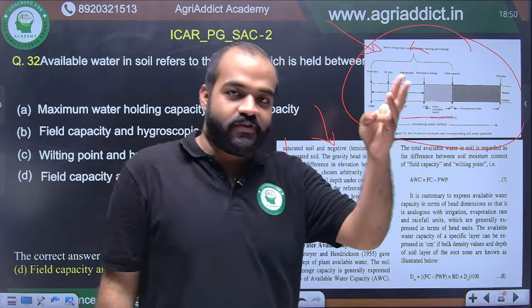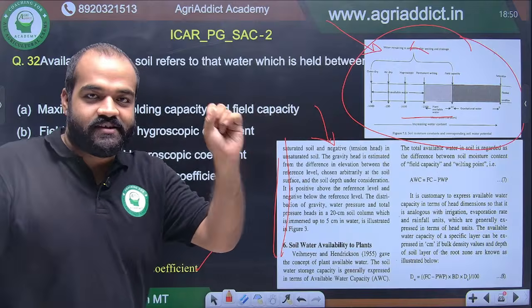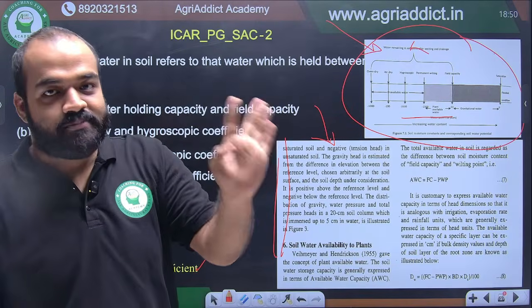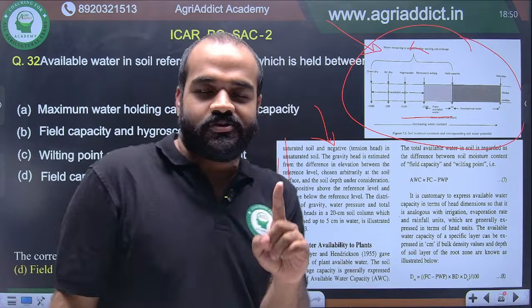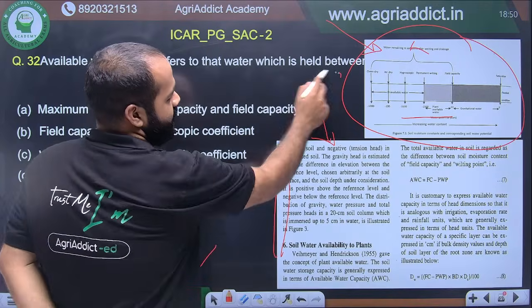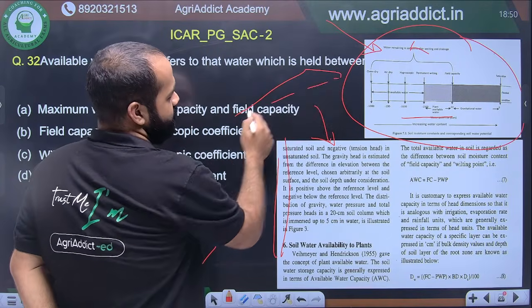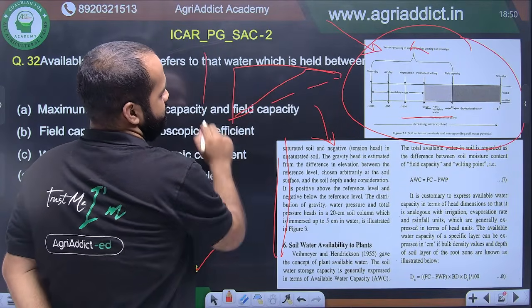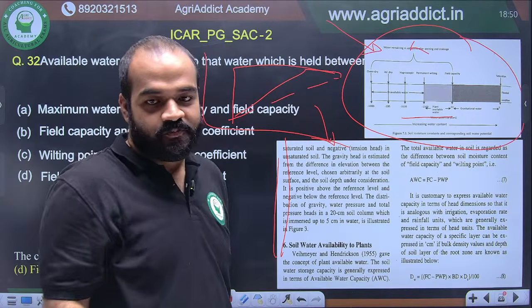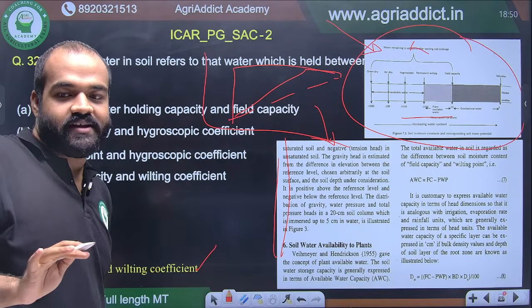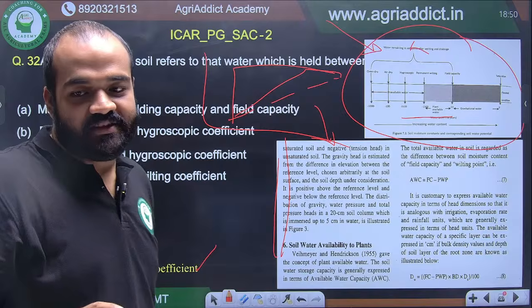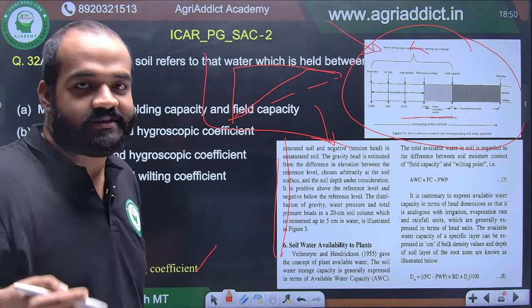There are 3 school of thoughts: Weimar and Hendrickson, then Ritchie, and then Thornthwaite and Mather. All those 3 school of thoughts you should know. You should know that graph. वो जो graph है ऐसा करके. I think all of you remember that graph. You should remember, know, और वो पढ़ लेना, उसको देख लेना अच्छे से. कब किसने क्या दिया था? वेमियर, हेनरिक्सन कब दिया था? रिची कब दिया था? All right.